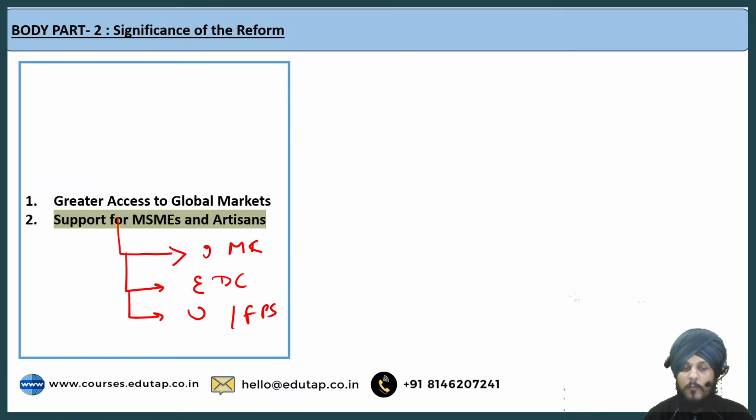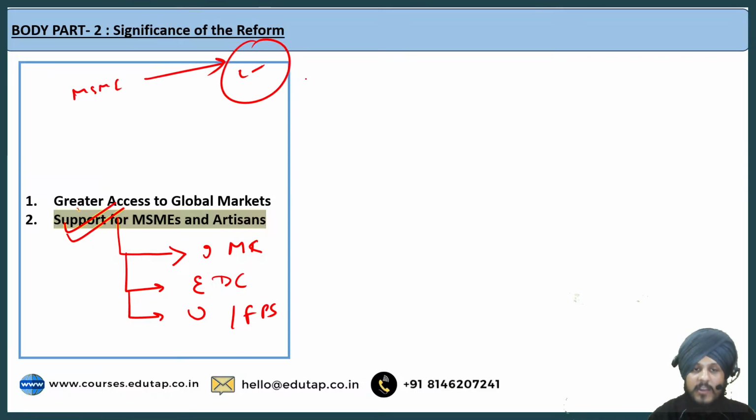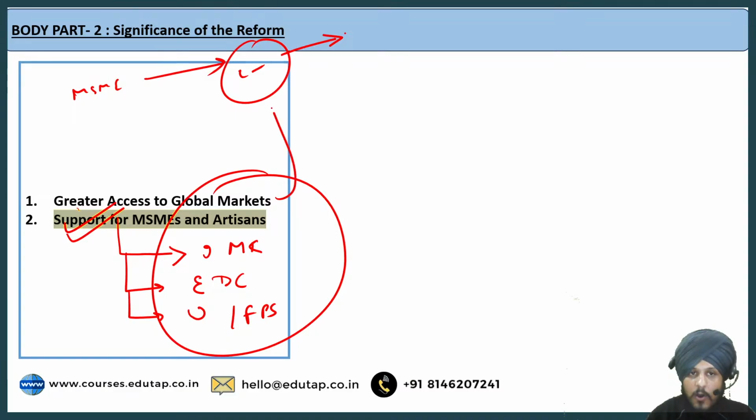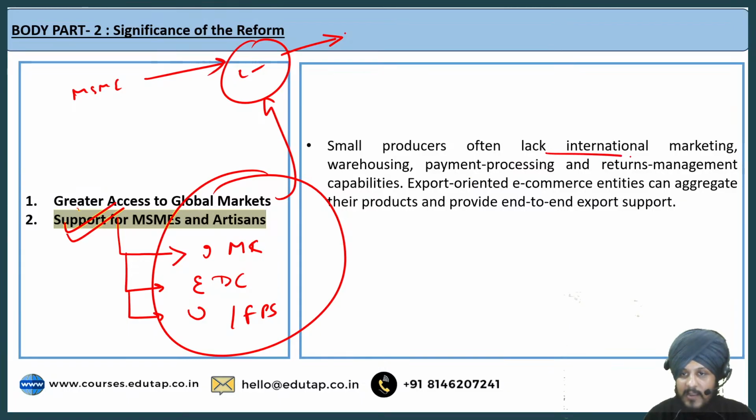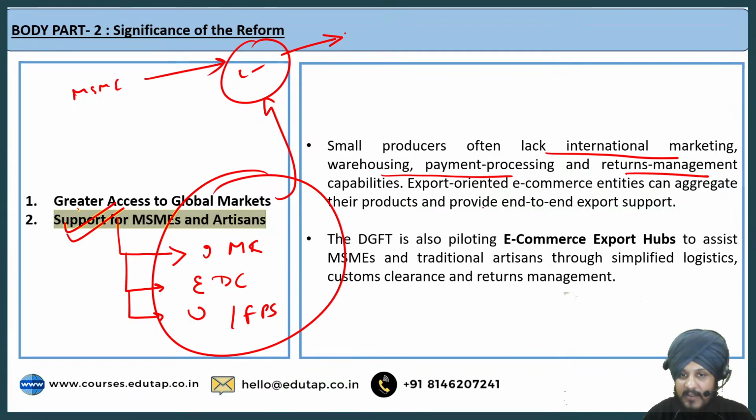But with the help of this reform, they are going to get the support, right? Because what will happen now, these MSMEs, instead of directly selling their product, can sell their product to the e-commerce platform, right? And the e-commerce platform is going to manage all these different types of activities on behalf of these MSMEs or on behalf of these artisans, right? So that is how their job is going to become easier. So if I read it for you, small producers often lack international marketing, warehousing, payment processing, and returns management capabilities, right? And export-oriented e-commerce activities can aggregate their products and can provide end-to-end export support, right?